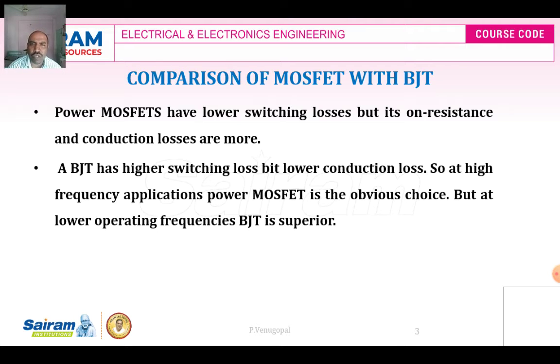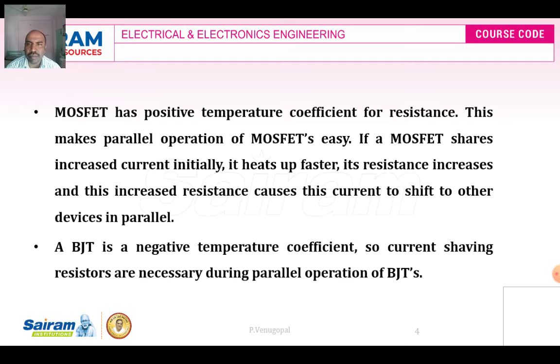BJT has higher switching loss, but lower conduction loss. So in high frequency applications, the power MOSFET is the obvious choice. But at lower operating frequencies, the BJT is superior. These are some of the differences between the MOSFET and the BJT.